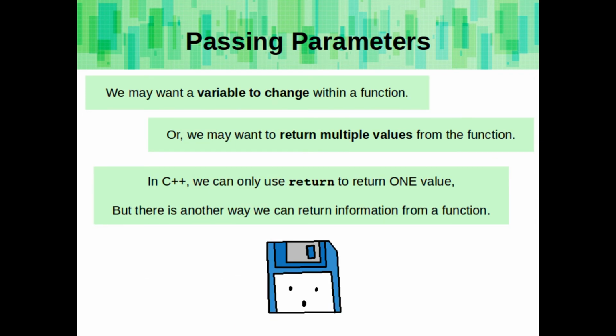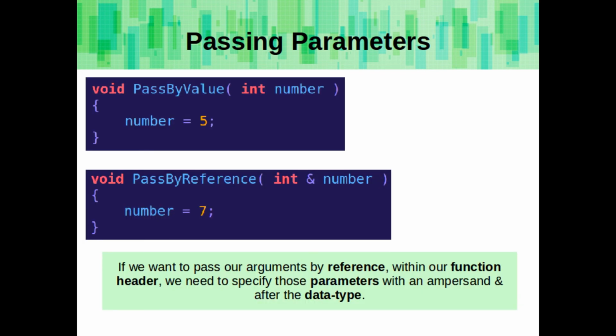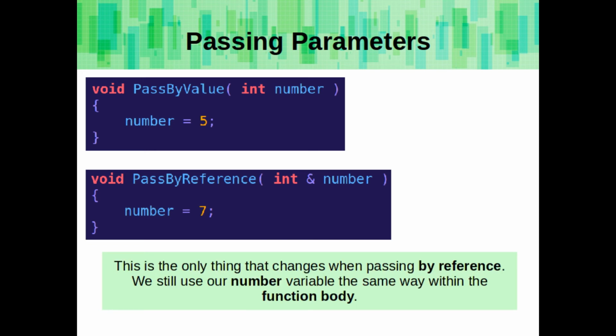We may want a variable to change within a function, or we may want to return multiple values from the function. In C++, we can only use the return keyword to return one value. But there is another way we can return information from a function. If we want to pass our arguments by reference, within our function header we need to specify those parameters with an ampersand after the data type. That's the only thing that changes when passing by reference here.